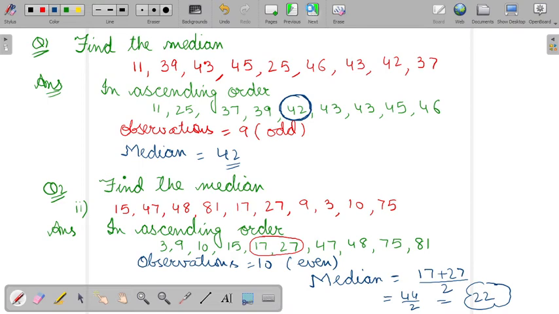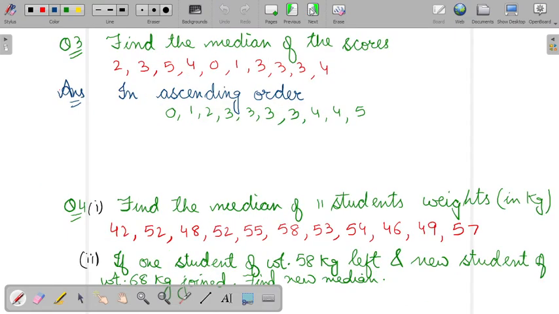Now come to the next question. In question 3, again you have to find the median of these scores. So we have written it in ascending order. Now count them: 1, 2, 3, 4, 5, 6, 7, 8, 9 and 10. So how many observations are there? 10. So the observations are 10, which means it is even.